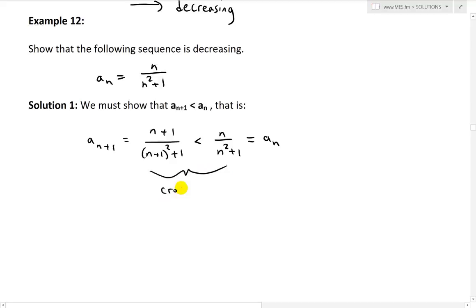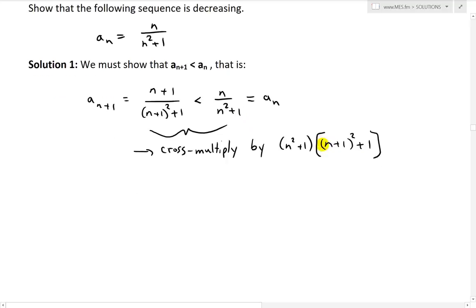Cross multiply. To get rid of the denominators, multiply by n squared plus 1 times this one over there, so n plus 1, like this, and (n plus 1) squared plus 1. We're going to multiply by this on both sides so that we can cancel out the denominators.